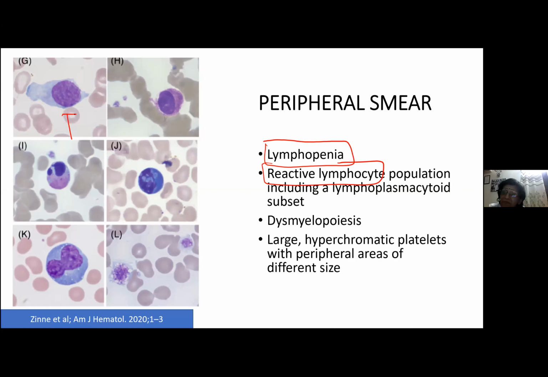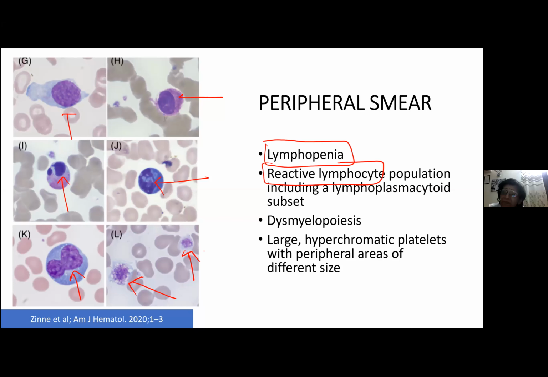You will be seeing a lot of dysmyelopoiesis, because the COVID storm damages the precursors in the bone marrow also. So you can see abnormal granularity in the myeloid cells. You can see apoptotic cells. You can see abnormal spindles. You can see perinuclear halos. So dysmyelopoiesis can be seen. Apart from that, you will be seeing large platelets. Can everybody identify that? So these are large platelets. There has again been a lot of study which correlates with the morphological abnormalities of platelets in COVID.